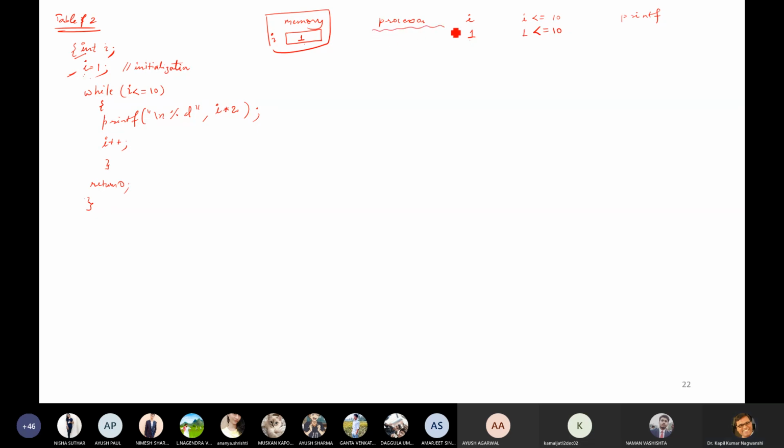Yes or no? Yes. So here I am writing agreement, so this is true. Then it will print. What will it print? It will print a newline, then %d, and in the value of %d, what will be the printout? I multiplied by 2. What is the value of I? 1. 1 multiplied by 2 is 2. Yes or no? Actually this is the processor step; this multiplication comes under the processor.